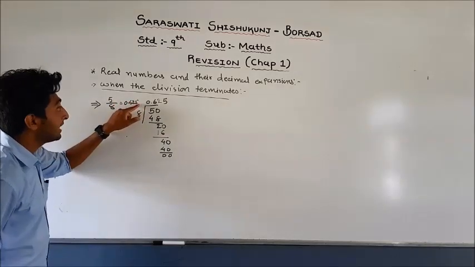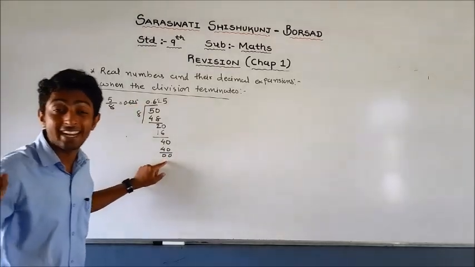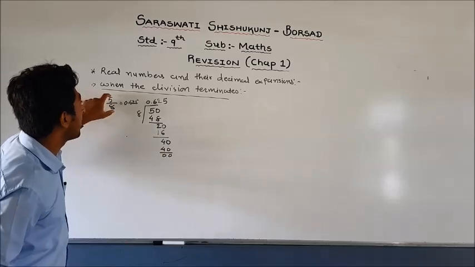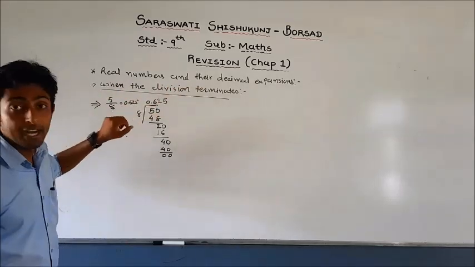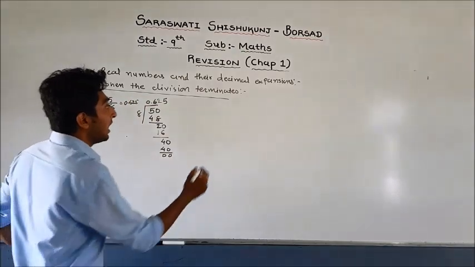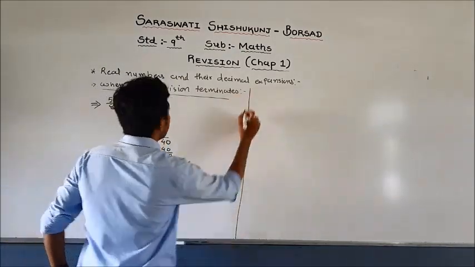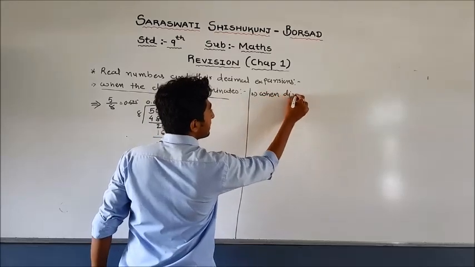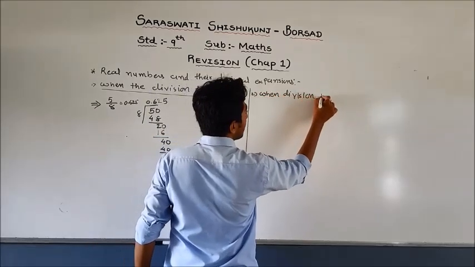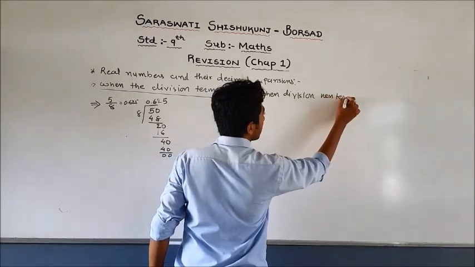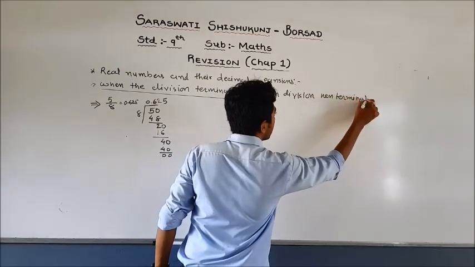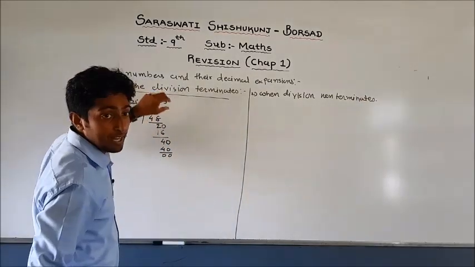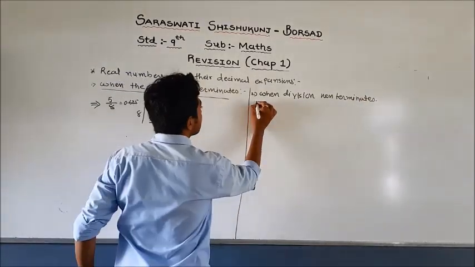Here the division is terminated. Whenever you get remainder 0, then this division is called decimal terminates, or division terminates. Another one is when the division is non-terminating. That means after the decimal there is a repetition of the numbers. Let us see the example.